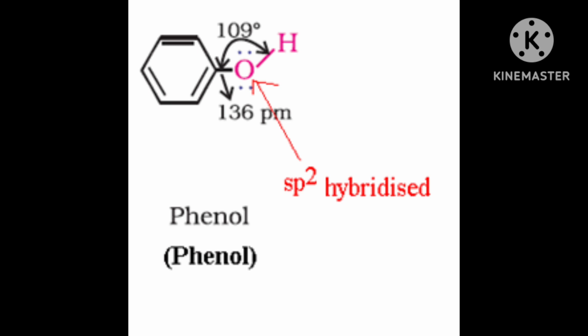Because you are not talking about the benzene carbon. Benzene carbon is sp2, because alternate double and single bonds are there. But here, from this benzene, CH2OH is attached. Then I am talking about that CH2 carbon. From this carbon, the OH group is attached. Then this carbon is also sp3 hybridized, because total 4 valency is there.